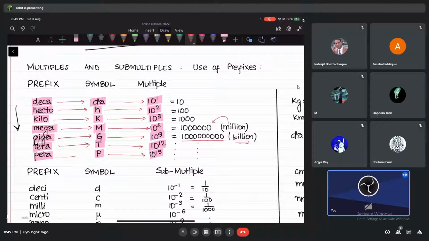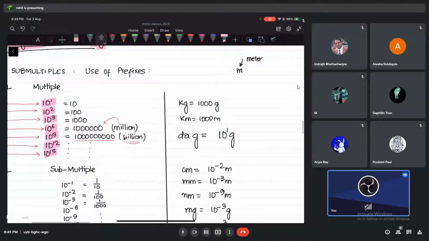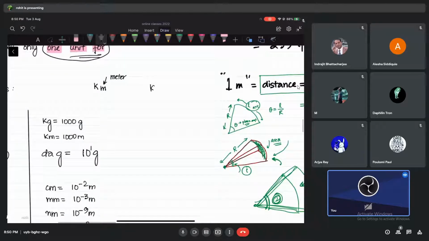Now, what is the meaning of talking about this? See, if I just write m, all of you know it is called meter. But if I write k, what does the k mean? Kilo. Kilo simply means a number: 1000, or 10 to the power 3. So if I write km, this m is not milli or something, that is meters only.